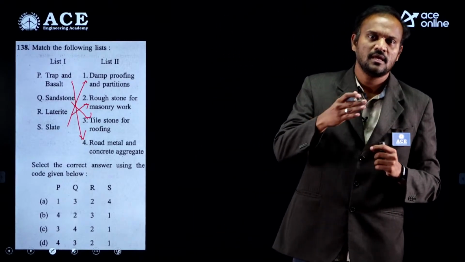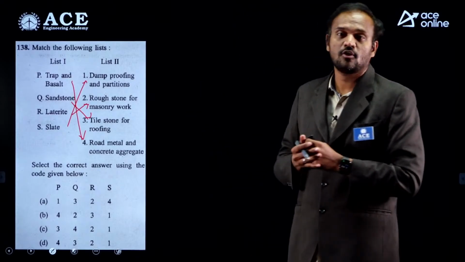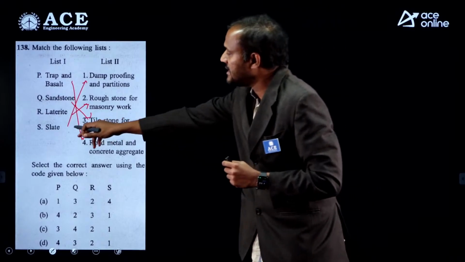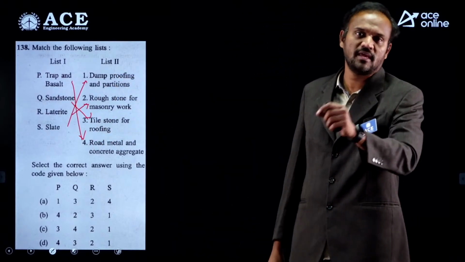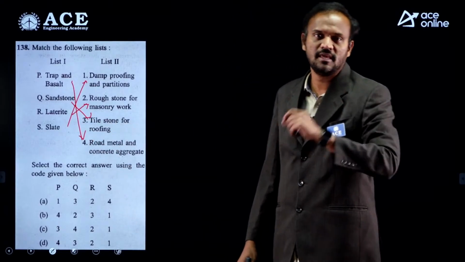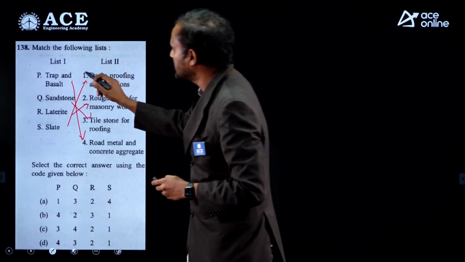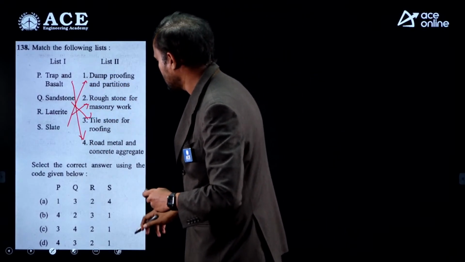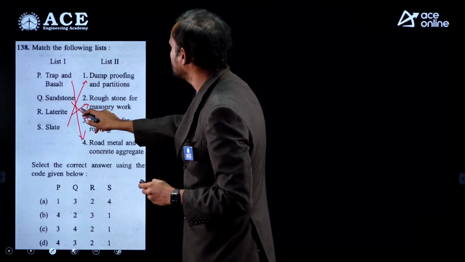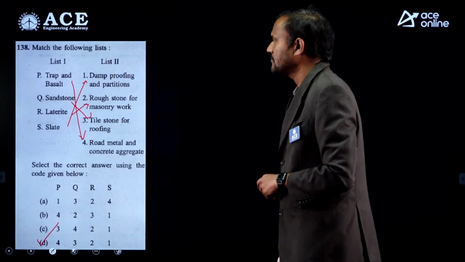Slate is a metamorphic rock, and that metamorphic rock has very low permeability. Because of the low permeability, it is suitable for damp proofing and partition construction. So because of its low permeability, we are using it for damp proofing. So with that, we have P is 4, sandstone is 3, hence option D.